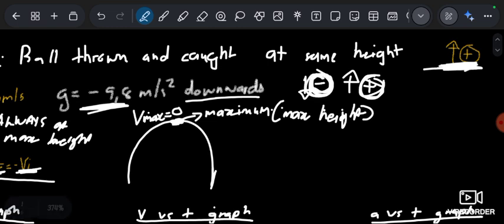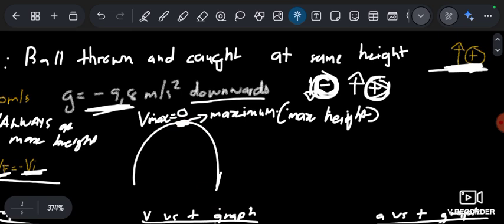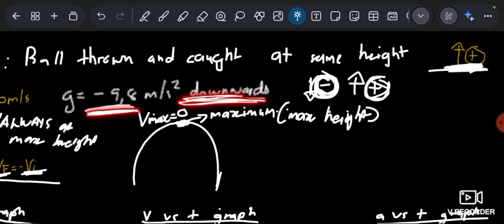Don't tweak things and say, oh, because the ball is going down and acceleration is always acting down, it means that the acceleration is positive. No, if I choose up as positive, it means that my acceleration is negative, because the acceleration always acts downwards, and what is down? Down is negative. It means that acceleration is going to be negative throughout the equation, not because the ball is going down. No, it doesn't work like that, right?